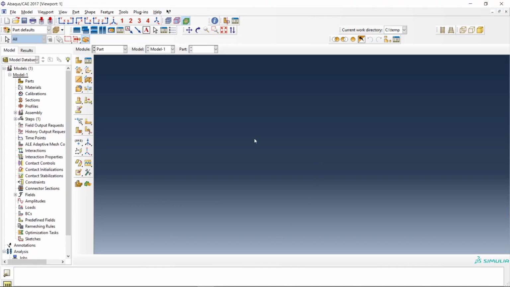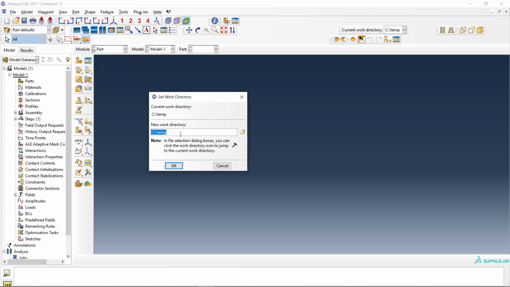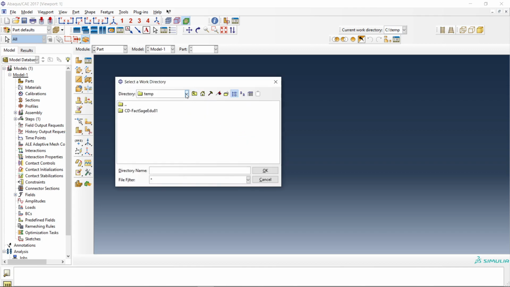So hello, today I'm going to make a video about part and property of the Abaqus CAE. First of all, when we start the Abaqus CAE, what we need to do is select the work directory, set work directory, otherwise it will save all the data in the temp folder. So choose your own directory where you want to save your data, otherwise it will go to its default.